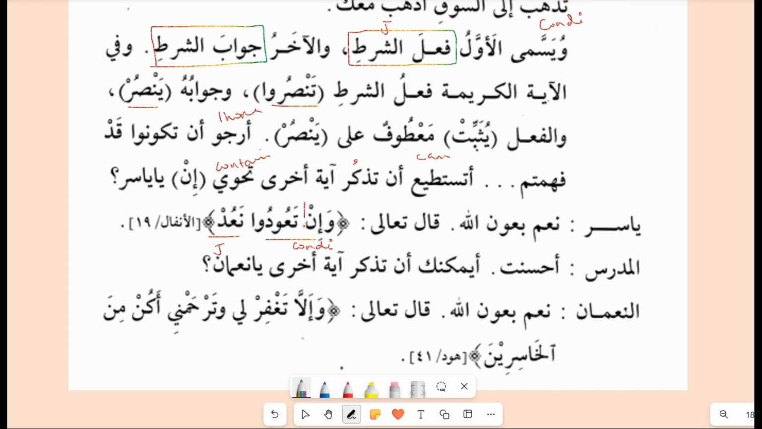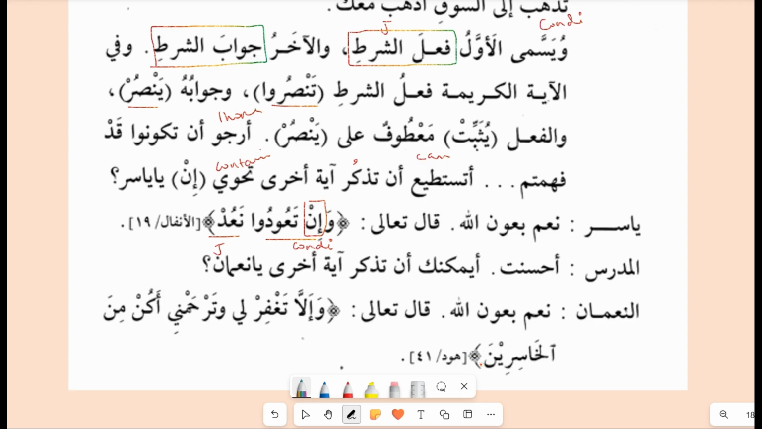And in these sentences, you will see the tool of shart in. Ahsant. Can you mention another ayah, ya Nu'man? He's asking Nu'man to mention another ayah. He says na'am bi-'awnillah. Allah Ta'ala said, wa illa taghfir li wa tarhamni akun min al-khasirin. So now you can see illa taghfir li, except when you forgive me, and have mercy on me, I will be among the losers.